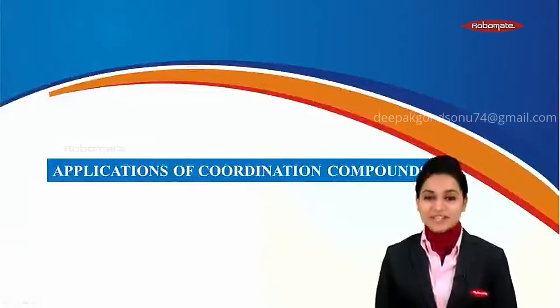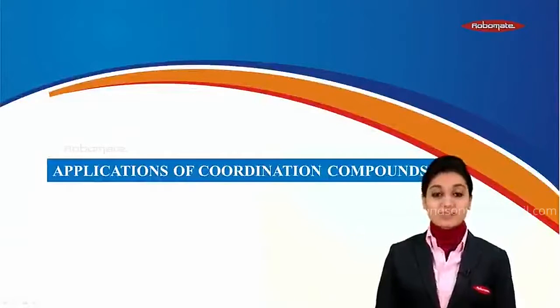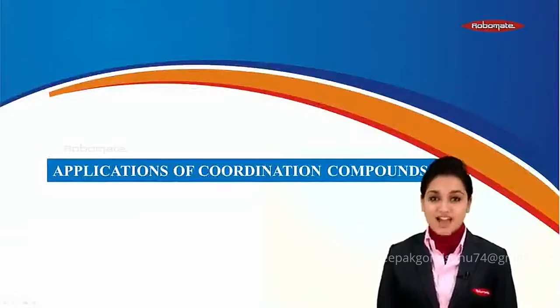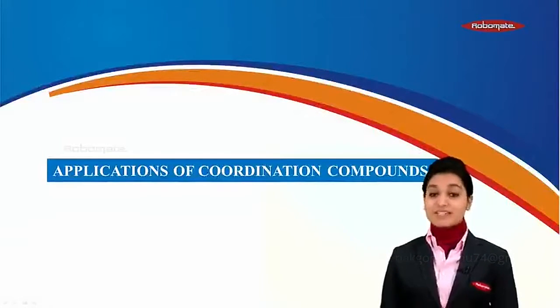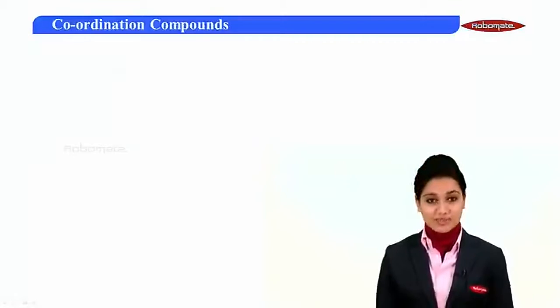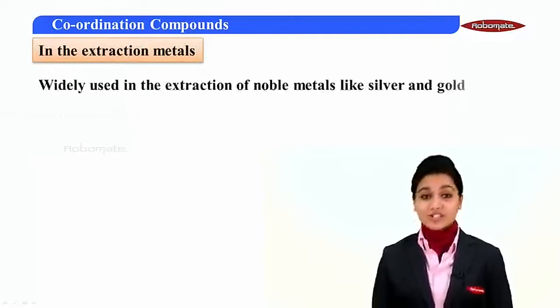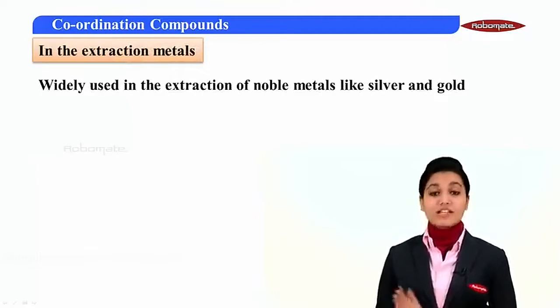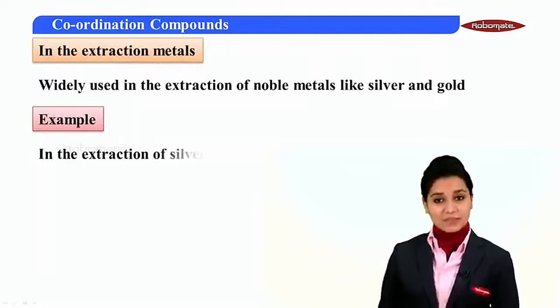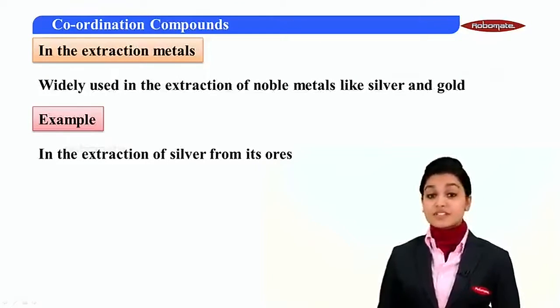Hello students, welcome back to the chapter Coordination Compounds, and let us discuss the last topic of this chapter, that is application of coordination compounds. To begin with the application, the first one is in the extraction of metals. It is widely used in the extraction of noble metals like silver and gold. Example, in the extraction of silver from its ores.